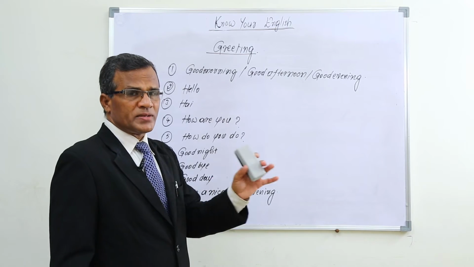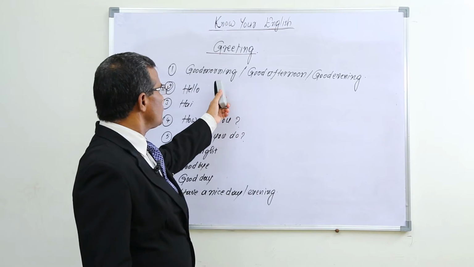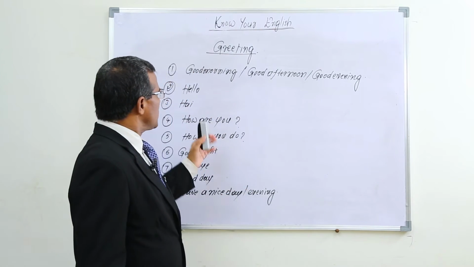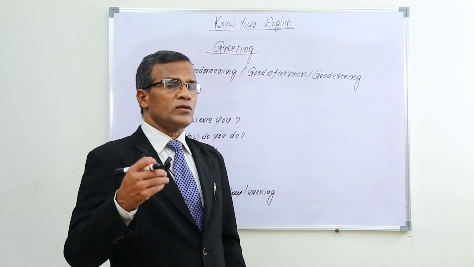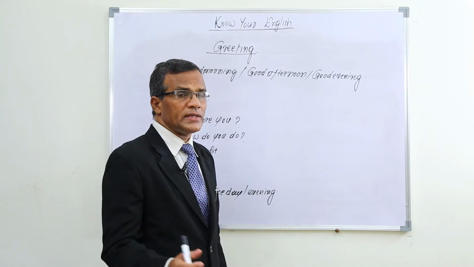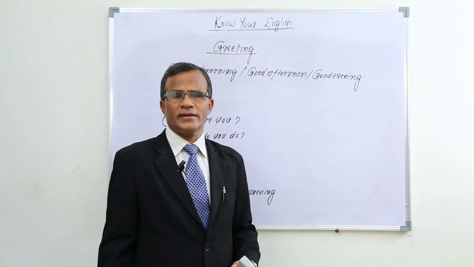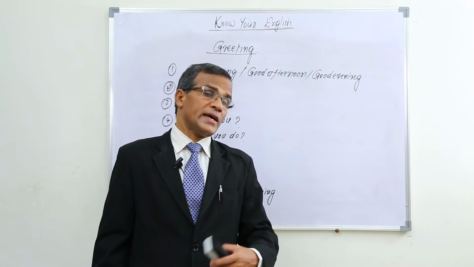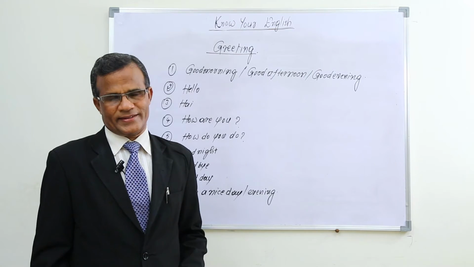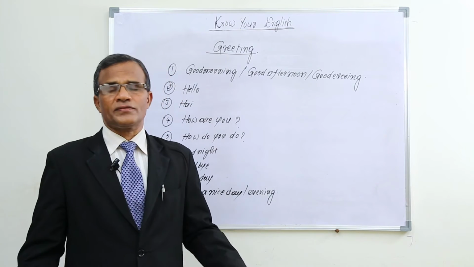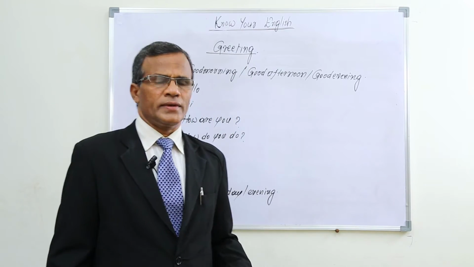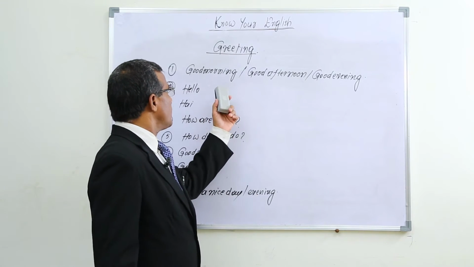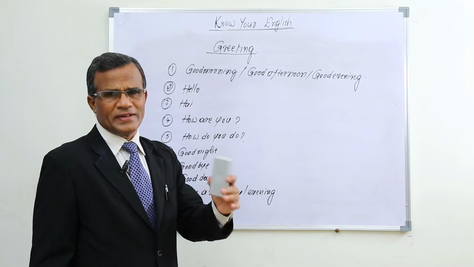Okay, now the approximate time is given to you. As per that we greet people: good morning, good afternoon and good evening. When we say good morning, good afternoon or good evening to another person, the other person responds by saying good morning, or may even say very good morning. In the same way, good afternoon, a very good afternoon, good evening, a very good evening. So these are the responses to your greeting.